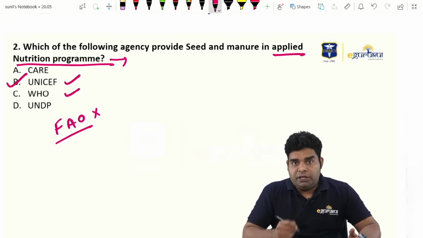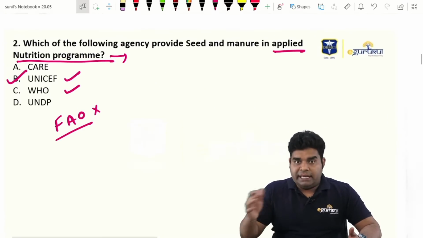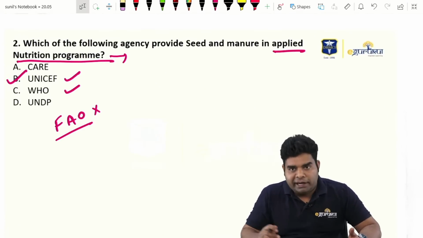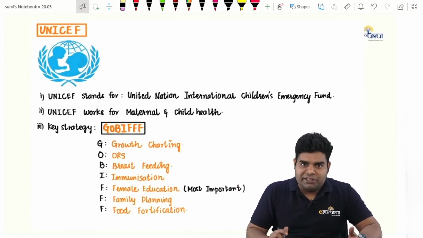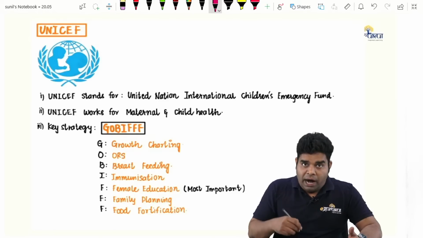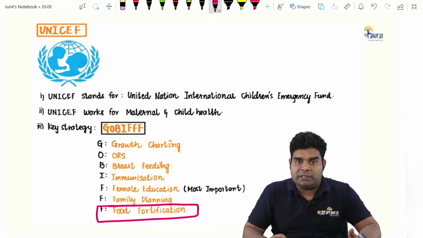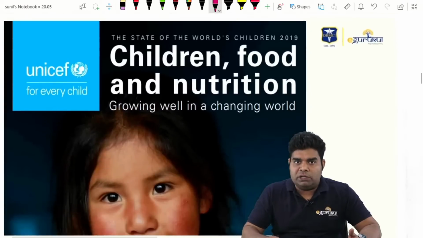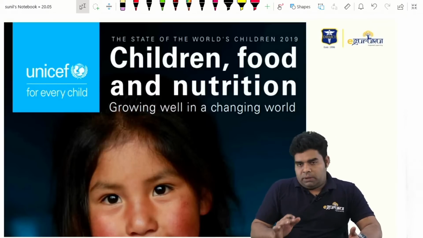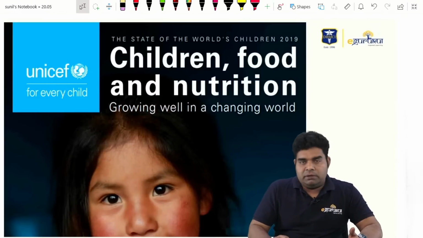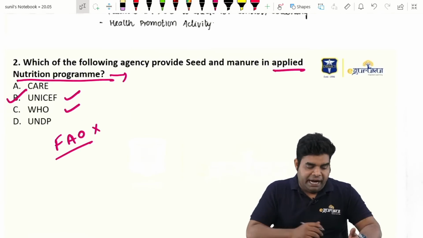So if the Food and Agricultural Organization was not in the options, then the second best answer will be UNICEF. Why will UNICEF be the answer? Because one, it is written in the applied nutrition program guideline that UNICEF funds it. The second way to find the answer is, we all know that the key strategy of UNICEF is GOBI-FFF. Out of that, one is food fortification, and UNICEF does focus on that. Along with that, UNICEF also has a separate program for the nutrition of children. So UNICEF is the one, along with the Food and Agricultural Organization, which funds seed and manure in the applied nutrition program.